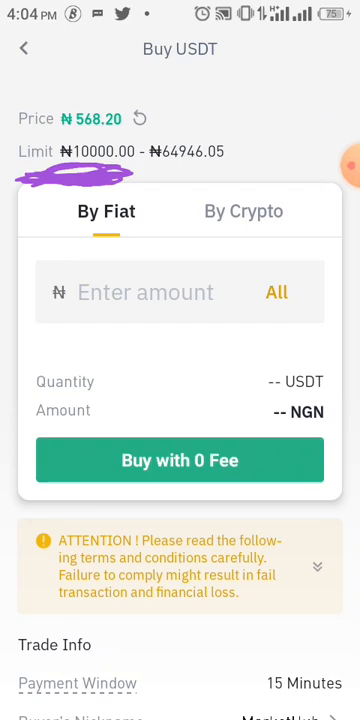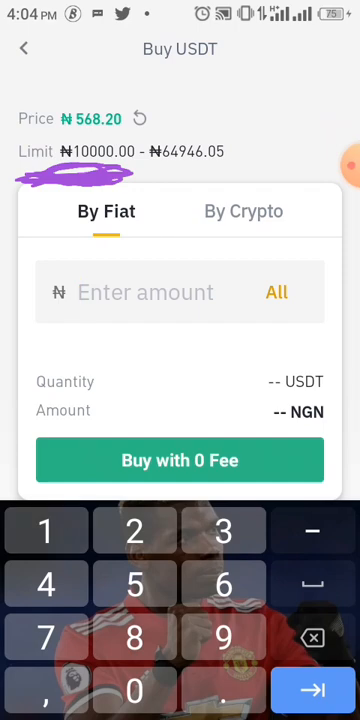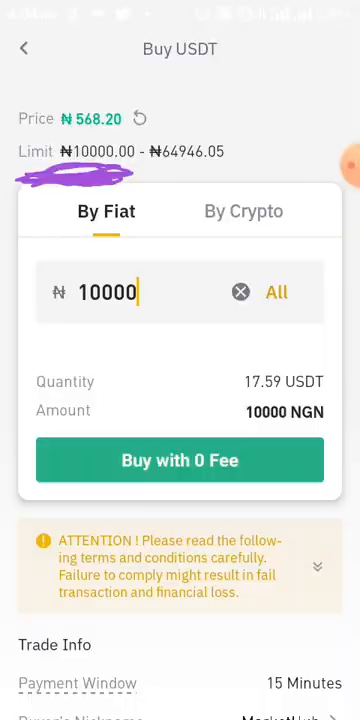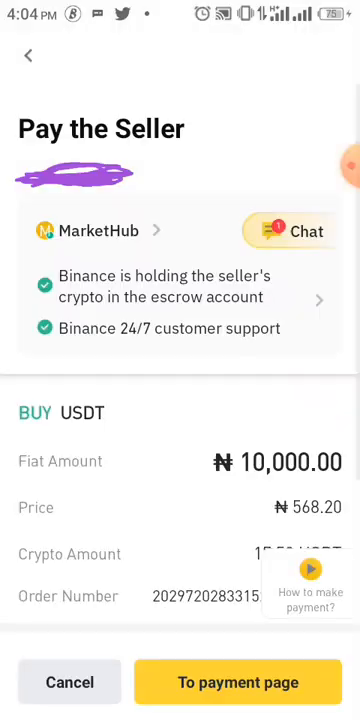So now when you click on buy, we enter the amount. Let's say you want to buy 10,000, right? You click on buy with 0 fee. When you click on buy with 0 fee, you are allowed to pay within 15 minutes, and all your transaction between you and the seller must be within 15 minutes.